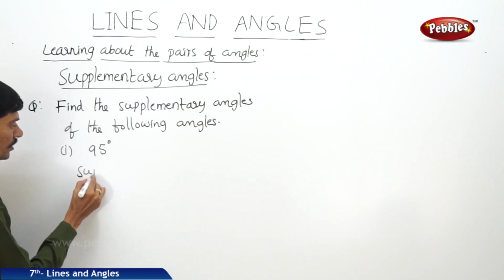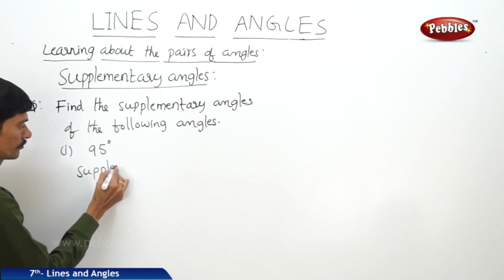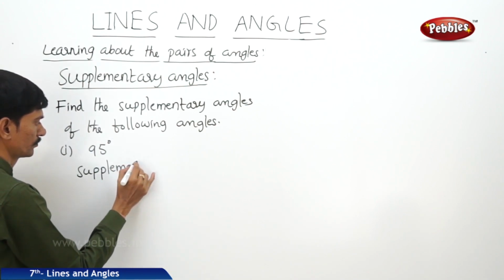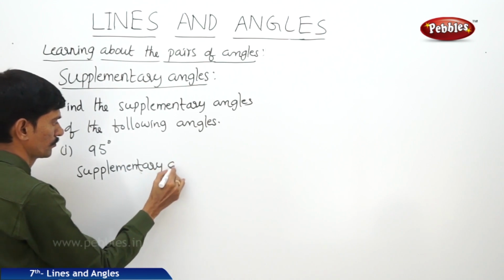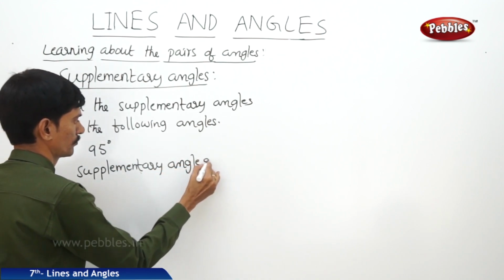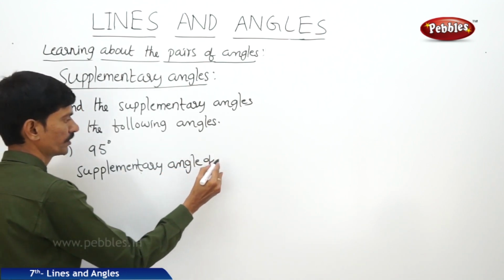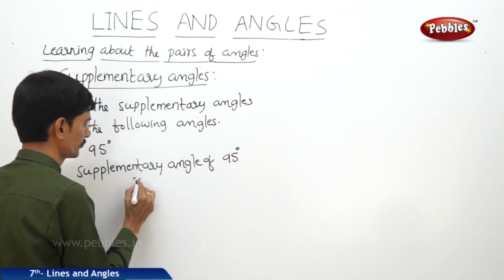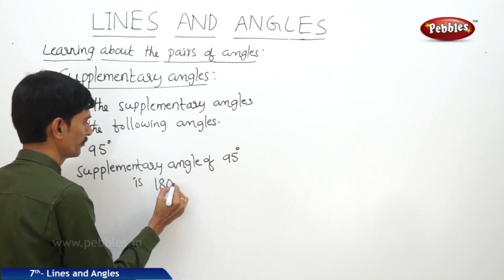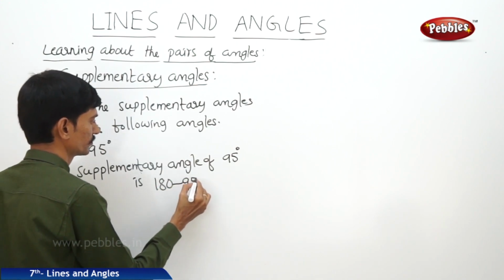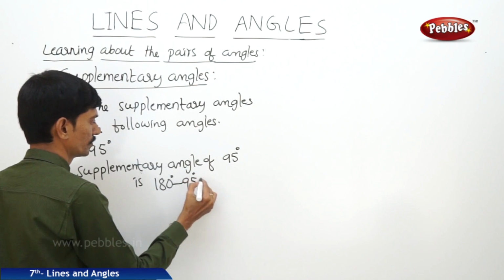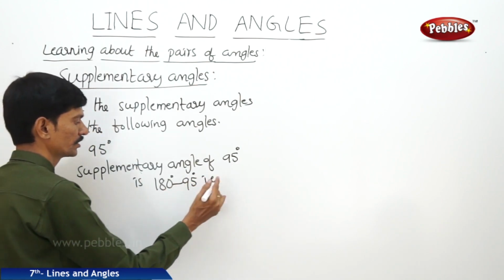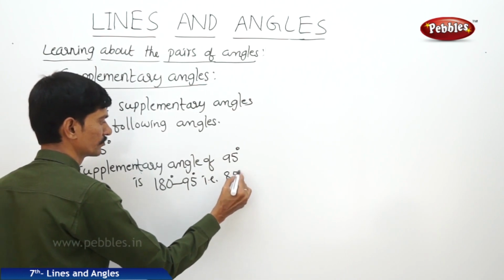So the supplementary angle of 95 degrees is 180 minus 95 degrees. So that is 180 minus 95 is 85 degrees.